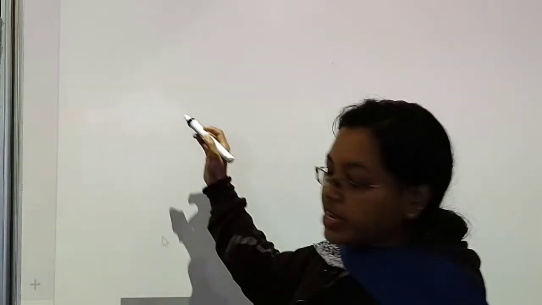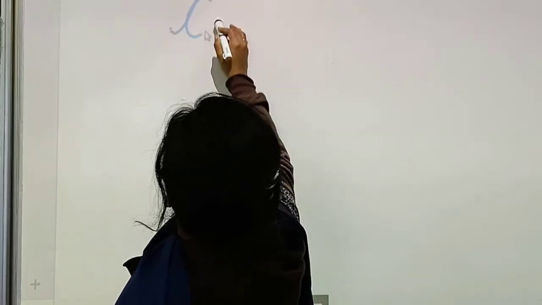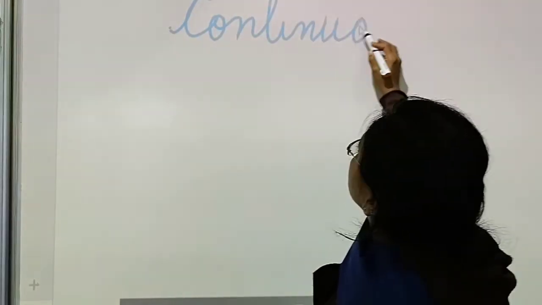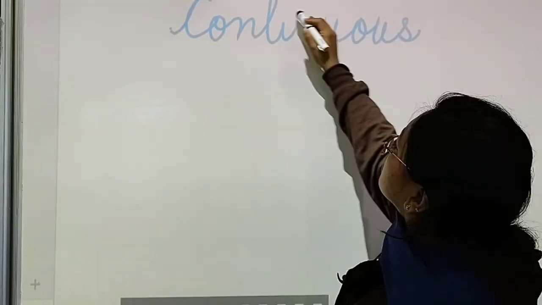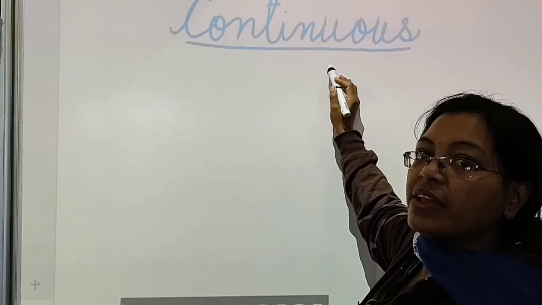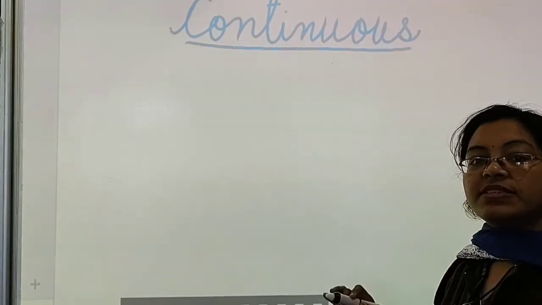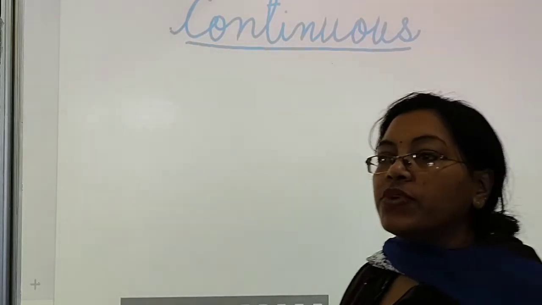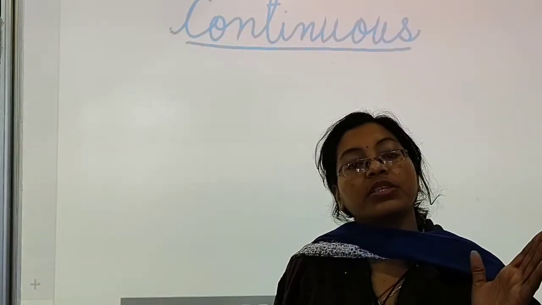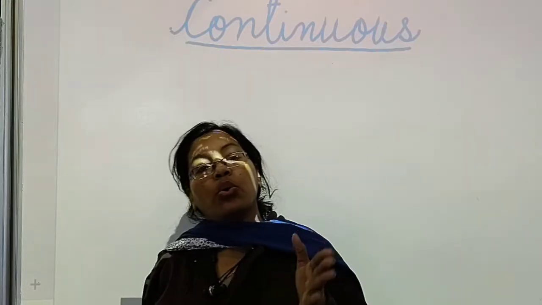So here we are going to read about continuous tense. In continuous tense, it means the work which is going on, जो हो रहा है.